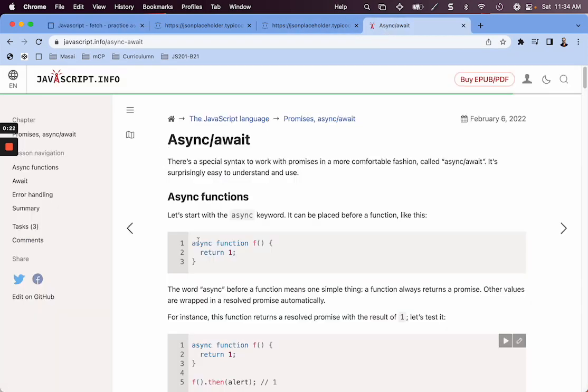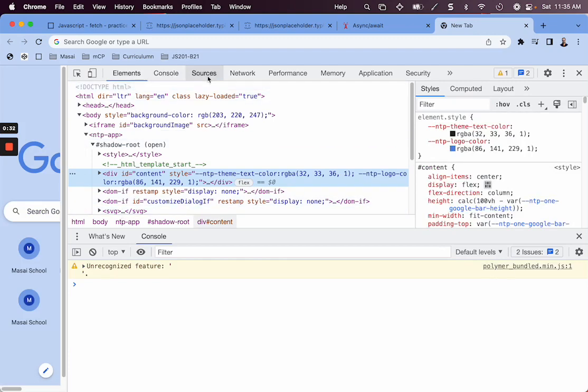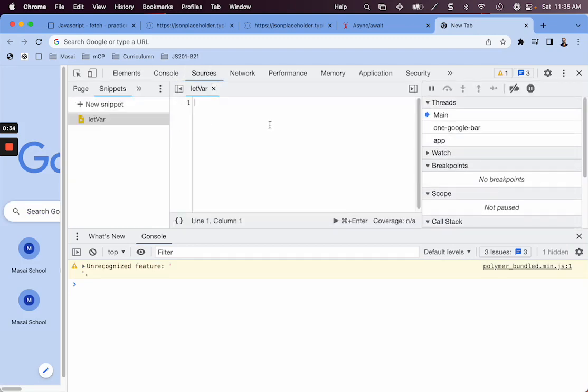async functions always return a promise. Okay, so let me quickly show you an example. I'll just go to sources. Here I'll create an async function, whatever. Okay, and it returns hello.